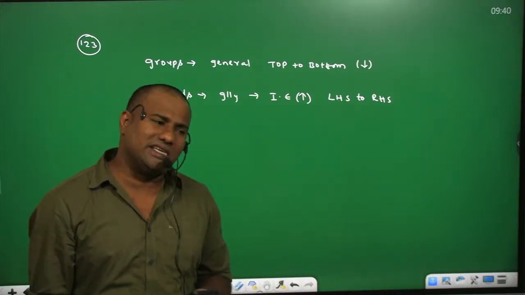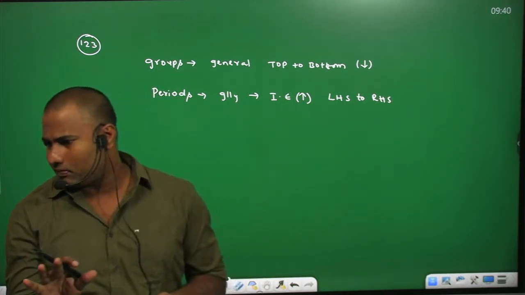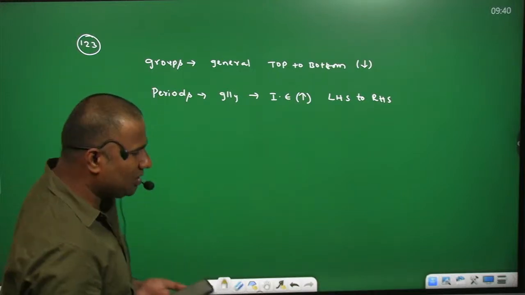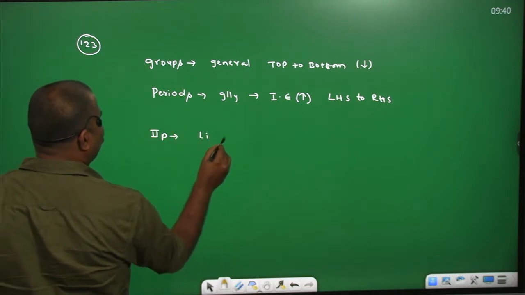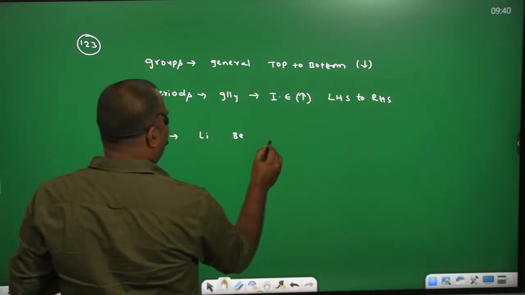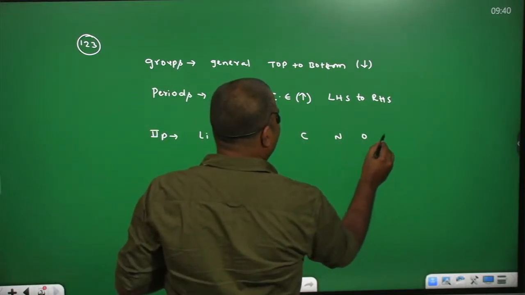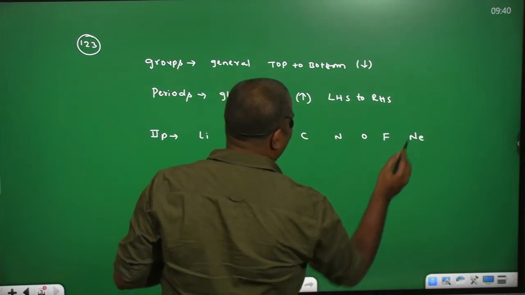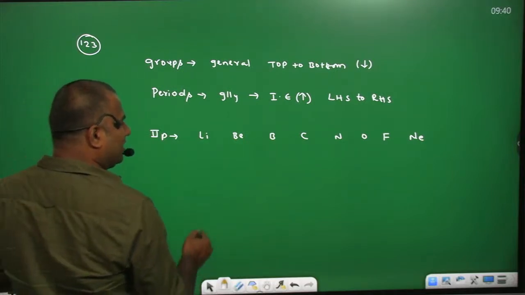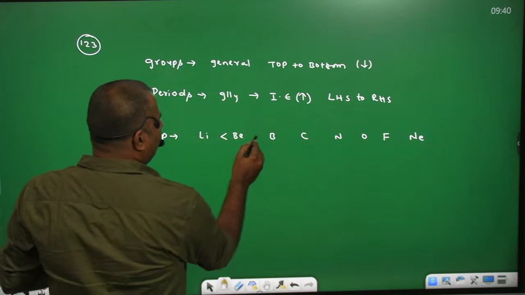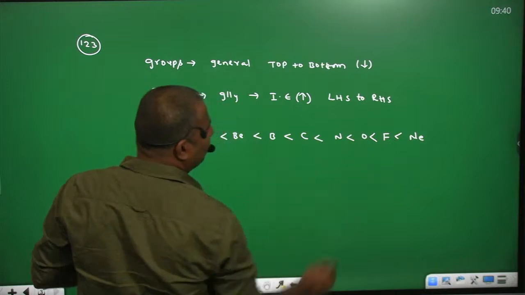Due to these reasons, there is no regular trend of ionization enthalpy in the case of periods. For example, let me take second period elements. The second period elements are lithium, beryllium, boron, carbon, nitrogen, oxygen, fluorine, and finally neon. So we can expect the ionization enthalpies: lithium < beryllium < boron < carbon < nitrogen < oxygen < fluorine < neon.